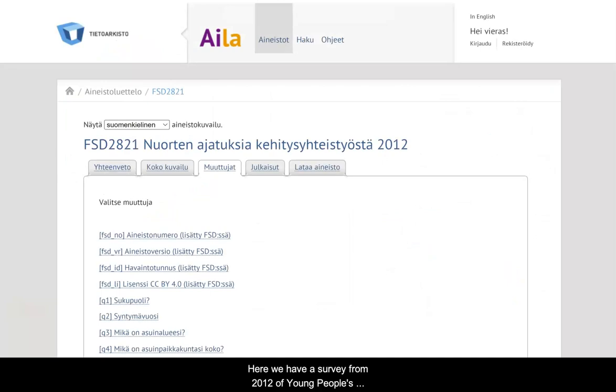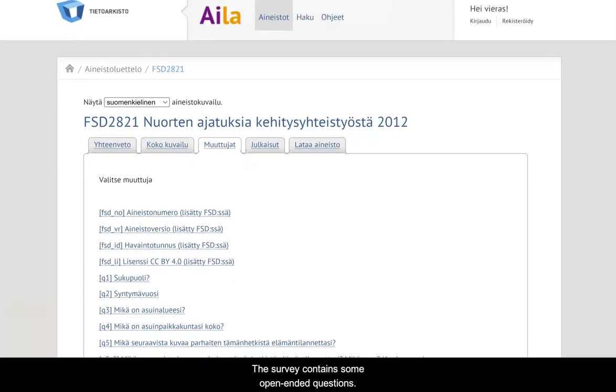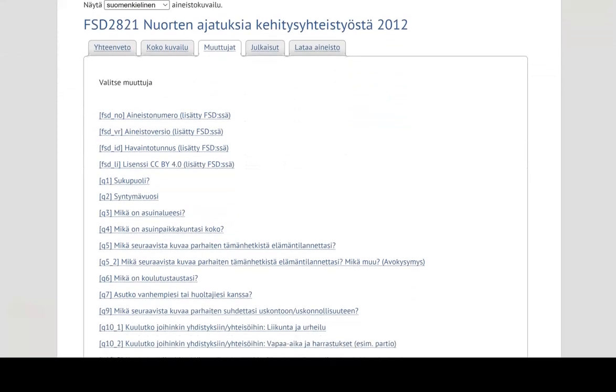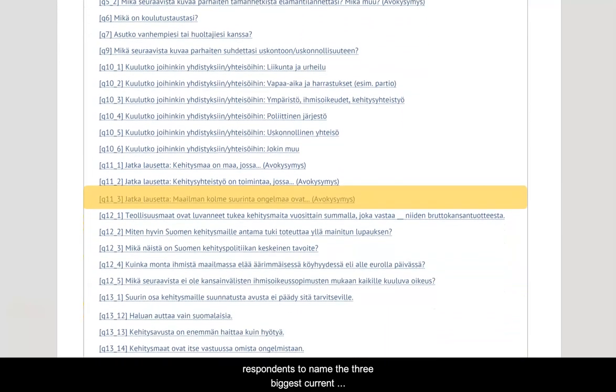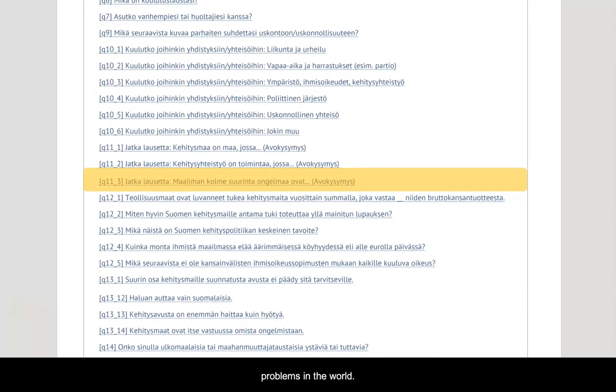Here we have a survey from 2012 of young people's views on development cooperation, which is from the Finnish Social Data Archive. This survey is included as sample data with the package. The survey contains some open-ended questions. Let's specifically look at this question, which asks respondents to name the 3 biggest current problems in the world.